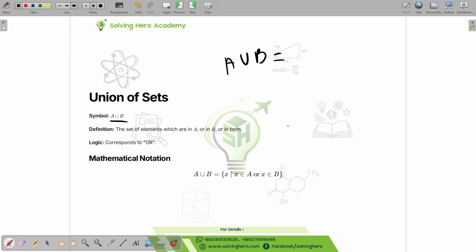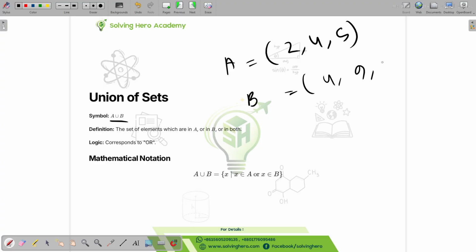So what does union of sets actually mean? Let's say we have 2 sets, set A and set B, and set A is 2 comma 4 comma 5. I just love these numbers for some reason. Let's say the other set is 4 comma 9 comma 11.